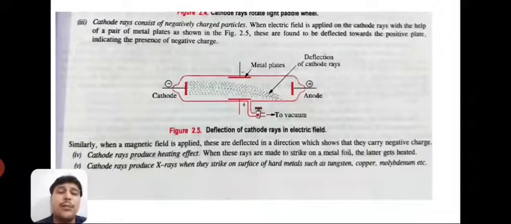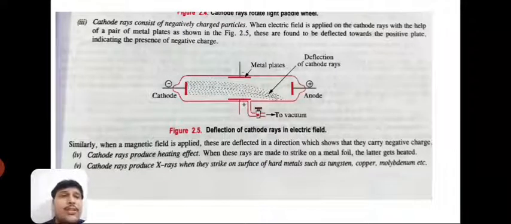Fourth point, cathode rays produce a heating effect. When these rays are made to strike a metal foil, the latter gets heated, so it indicates that it produces the heating effect. Now, cathode rays produce X-rays when they strike the surface of hard metals such as tungsten, copper, molybdenum, etc. So we can use these for questions, as I already told you, right? The short questions can be possible. These are the properties of cathode rays. That is enough. It doesn't mean that only 5 cathode ray properties are there; more than 5 are also there. But yes, these are enough.